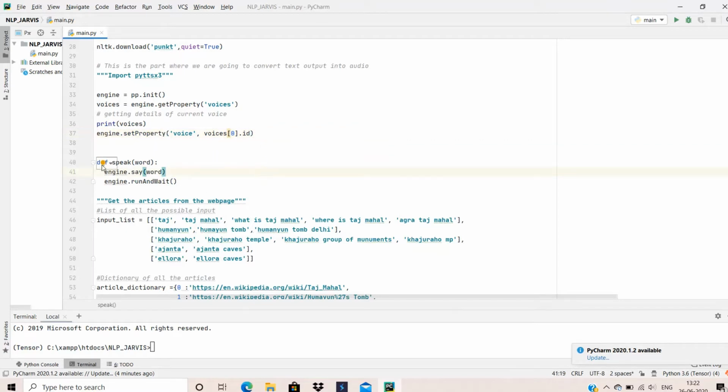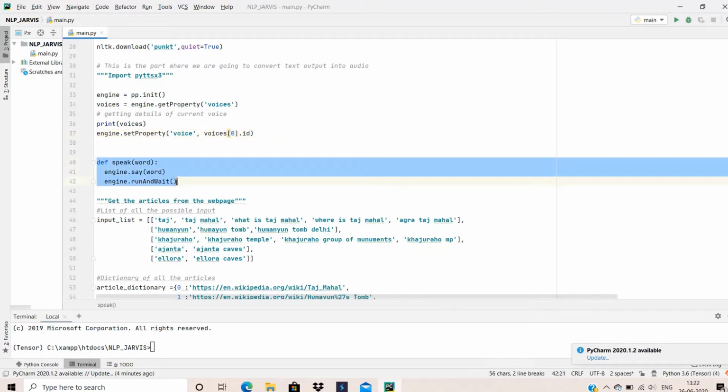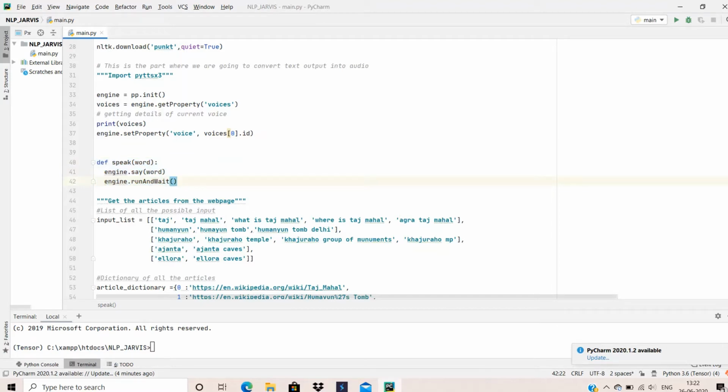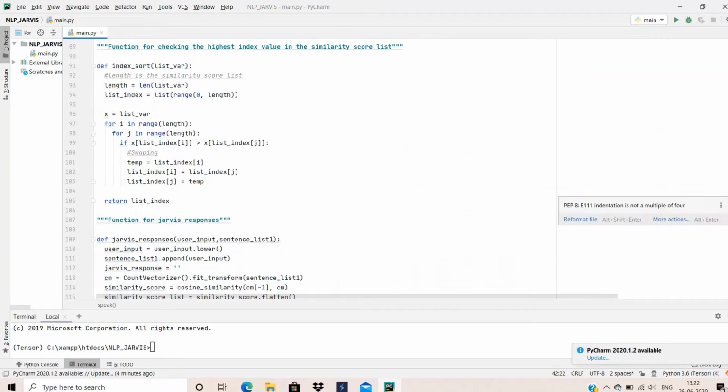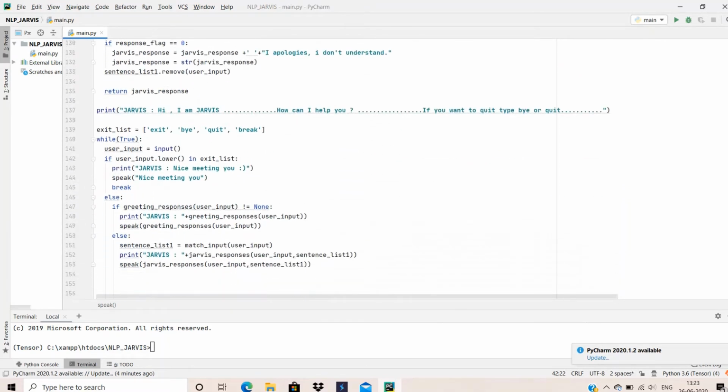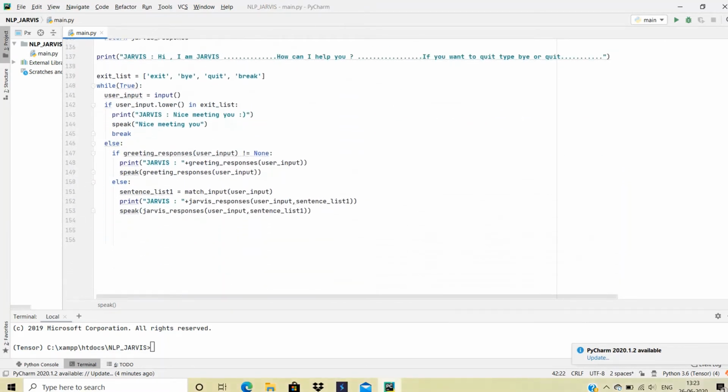So after this function, the speak function, let's go to this portion from where it will be easier for you to understand how all the functions are correlated. When we run our code, the first line is going to be printed as such: hi, I am Jarvis, how can I help you?